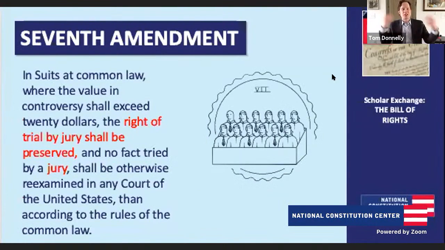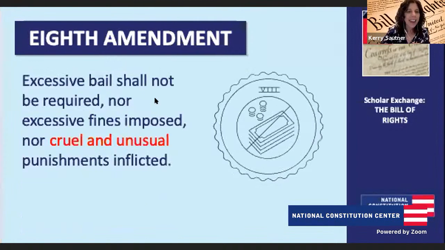Yeah, the Seventh Amendment now extends the right to a jury trial to civil cases. So these are, broadly speaking, civil cases just mean cases that aren't criminal cases. So they can involve money, contracts that are broken, claims. Basically, it's cases that involve you against someone else, you against a business, two businesses against each other, us against the government, all of these sorts of things. And it's just to assure, again, that you're able to make your case before other people like you and not some government officials. And then the Eighth Amendment, another fun one for all the students to talk about.